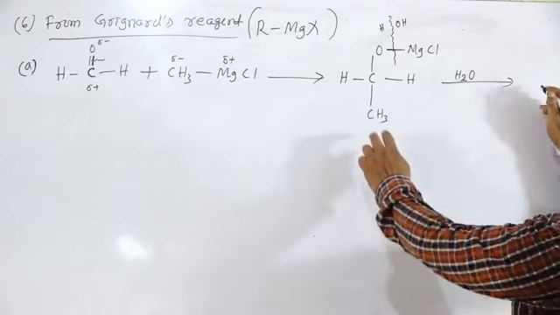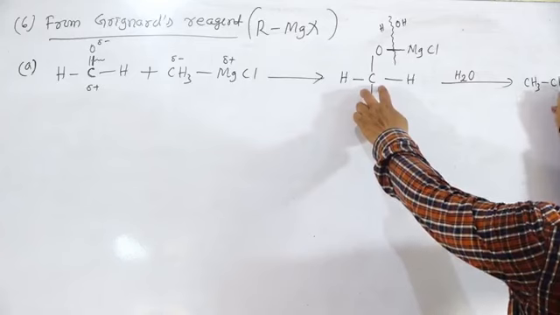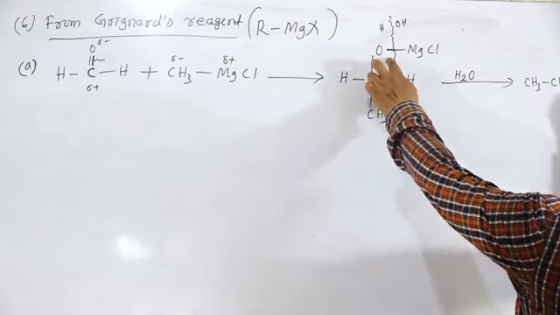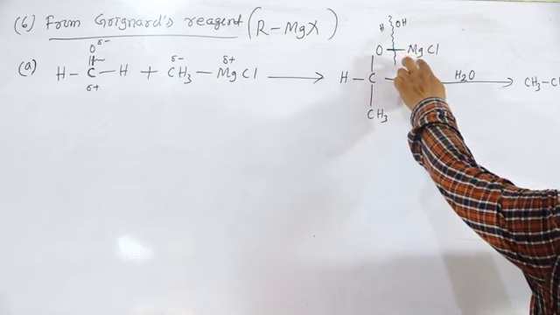Then what will be the product? There is the formation of CH3 CH2 CH2 OH, primary alcohol, plus MgOHCl.